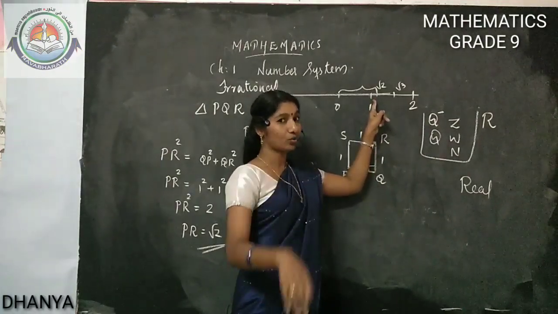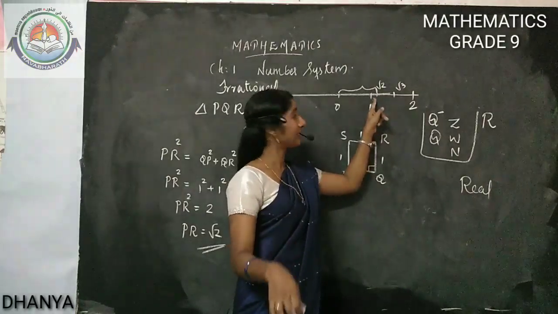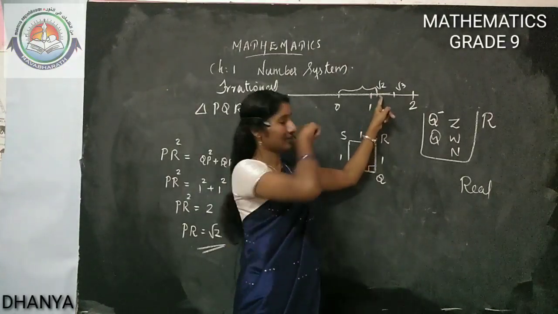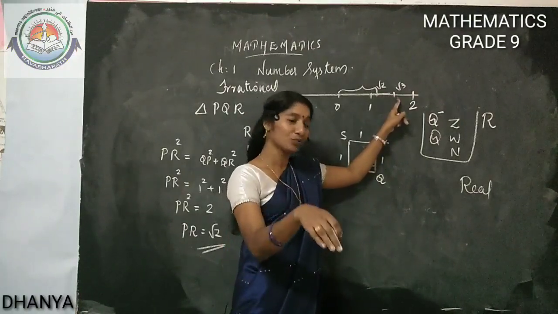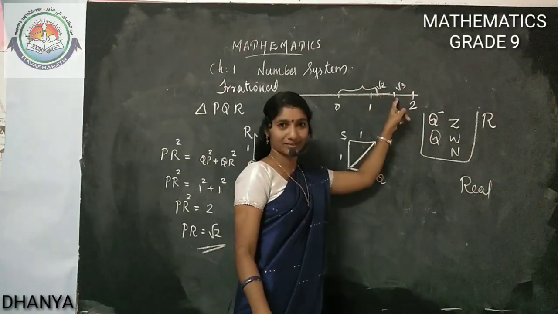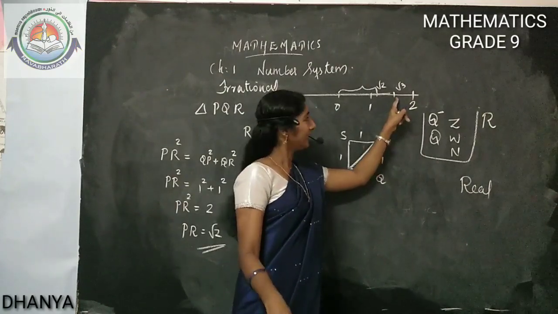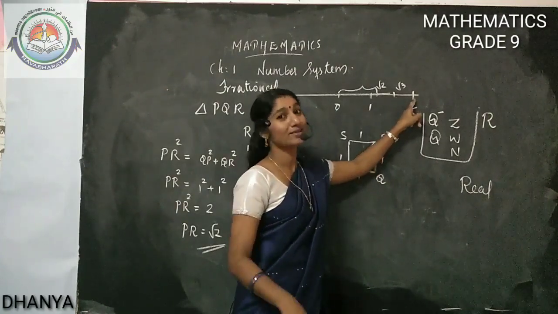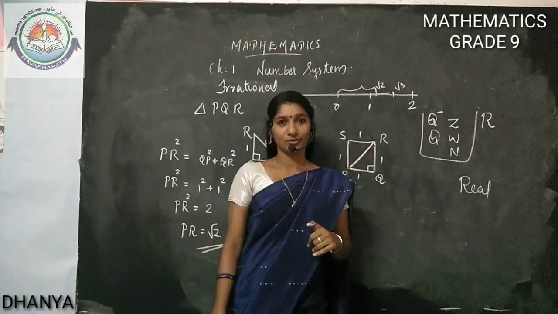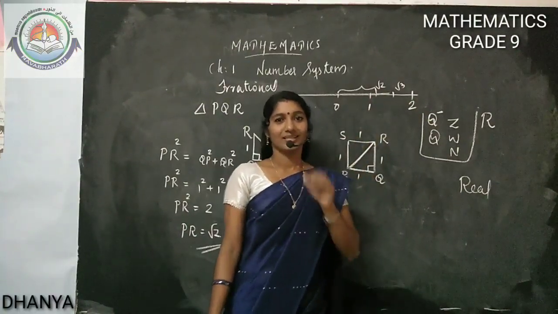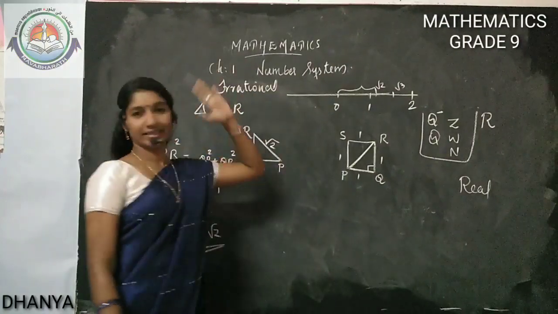Root 2 is more than root 1, so root 2 is after 1. Root 3 is more than root 2, so after root 2 we can mark root 3. Then root 4, which is our 2. So we are getting root 2 and root 3 in between 1 and 2. These types of numbers are called irrational numbers.